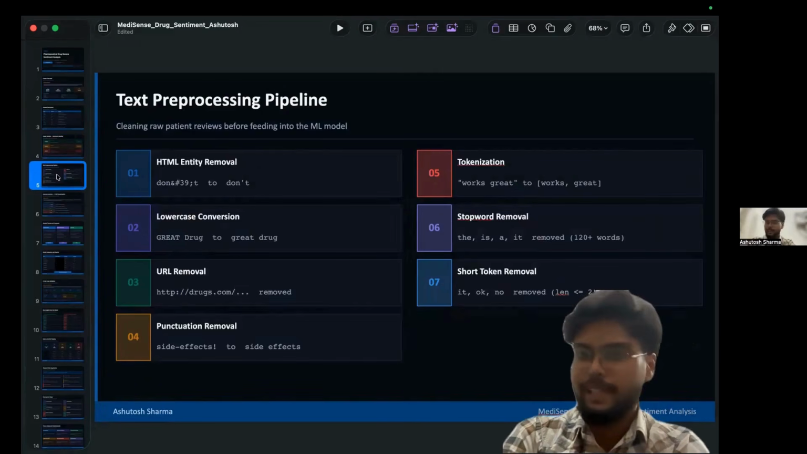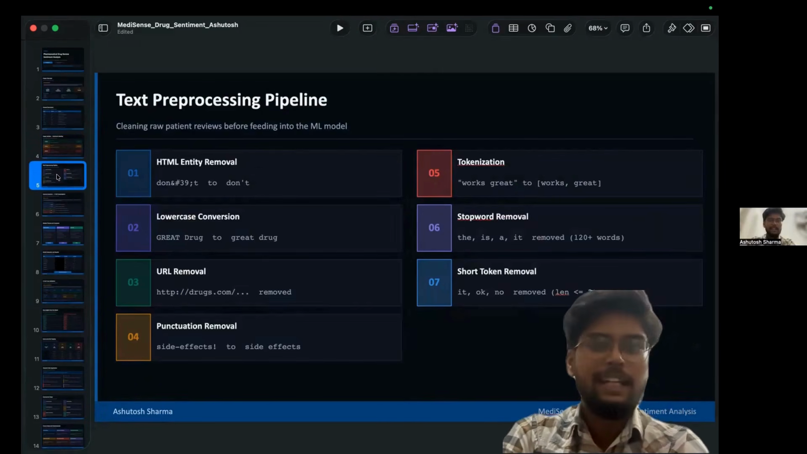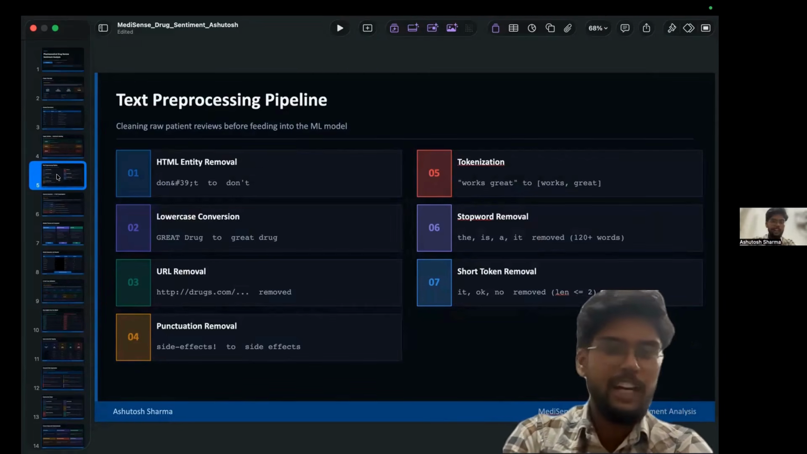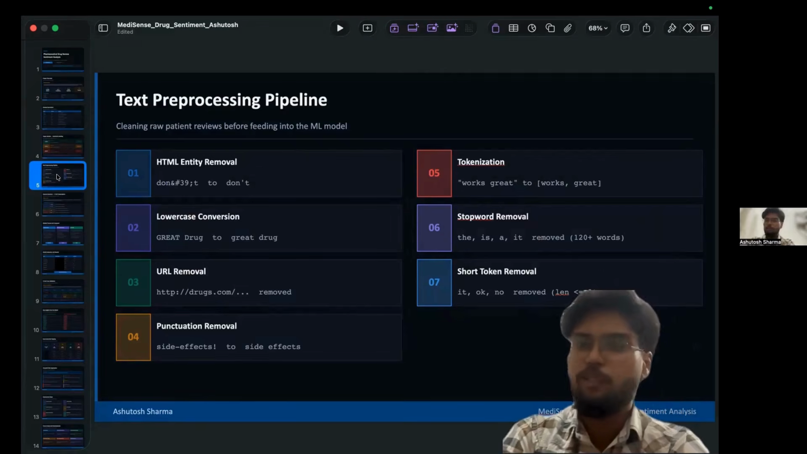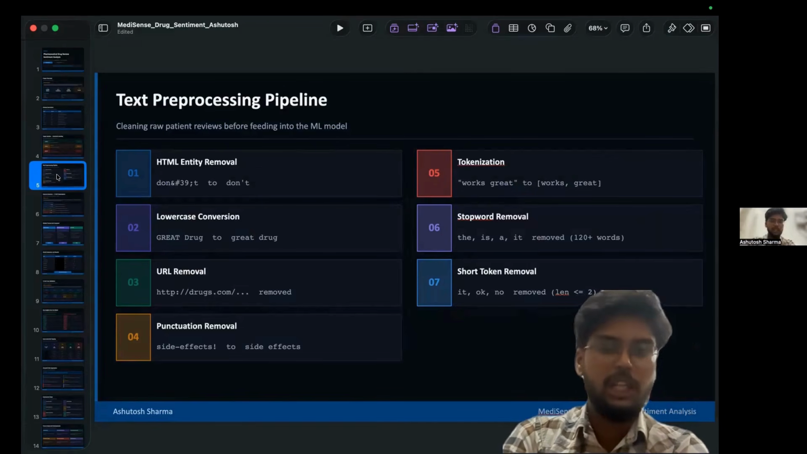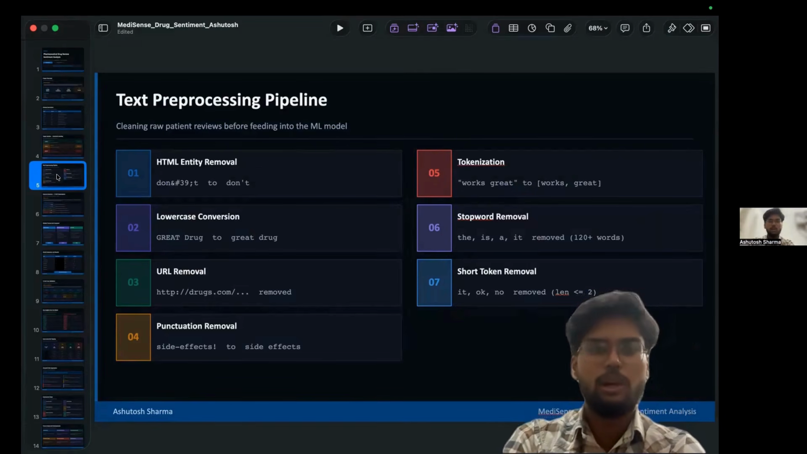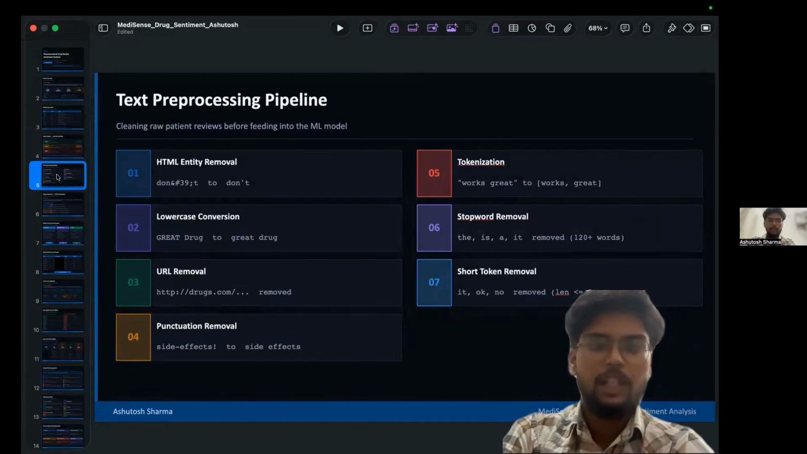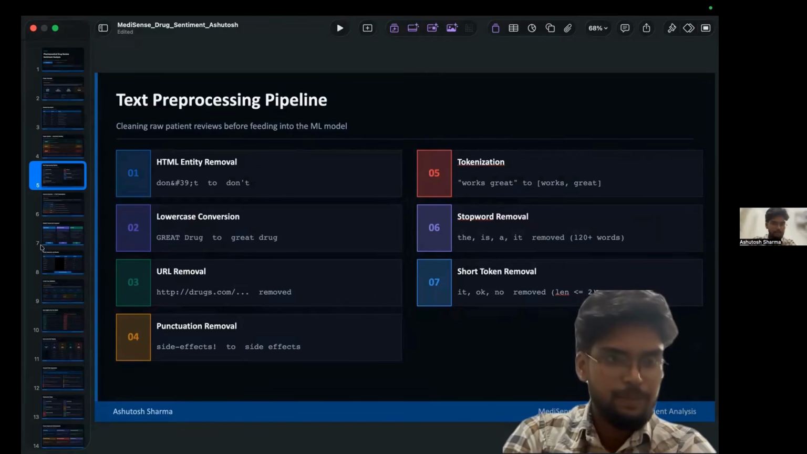Then we will go with the text pre-processing part. Raw reviews cannot be directly fed into machine learning models. Therefore, we perform pre-processing like HTML removal, converting to lowercase, removing URLs, removing punctuation, tokenization, and also removal of stop words. Removal of stop words reduces noise and improves model quality. Then we will go with the feature engineering part.